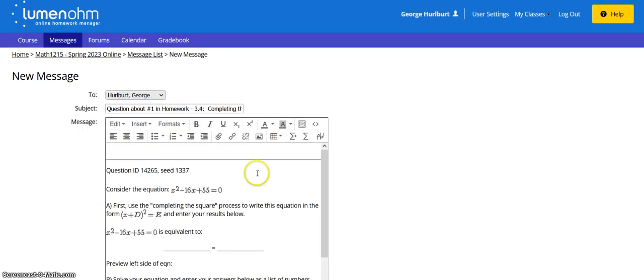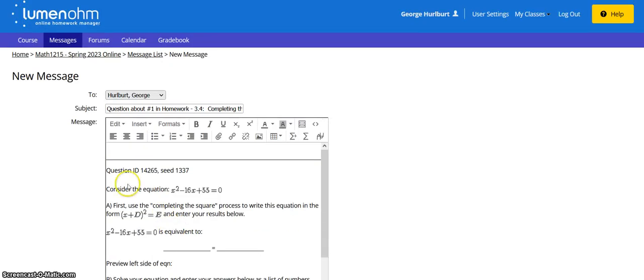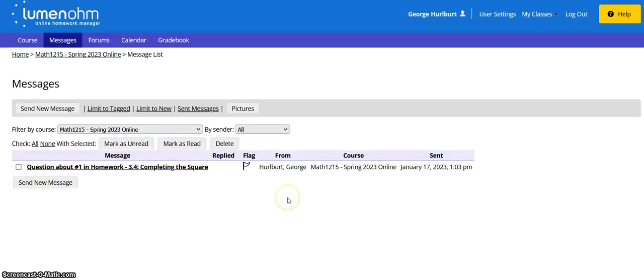And you can see what it's going to do. It's going to send me an email. And notice that it contains the question, the whole thing. You don't need to try to recreate the whole question. All you need to do is type a little bit in here about what you tried, what's happening, what's going on, and how I can help you. And then you'll come down and you'll hit send message.